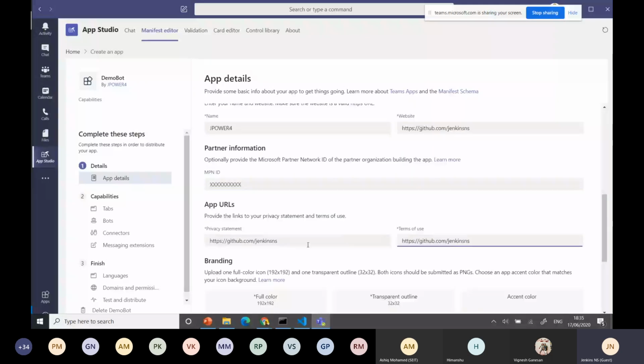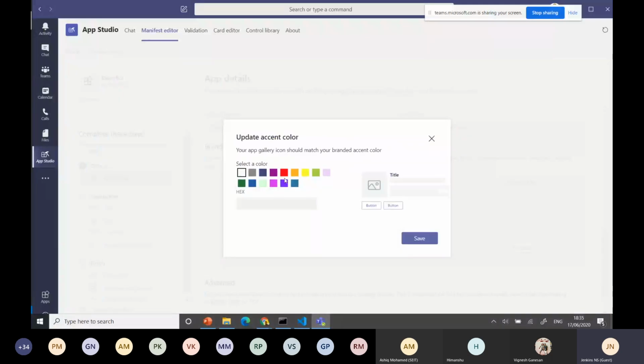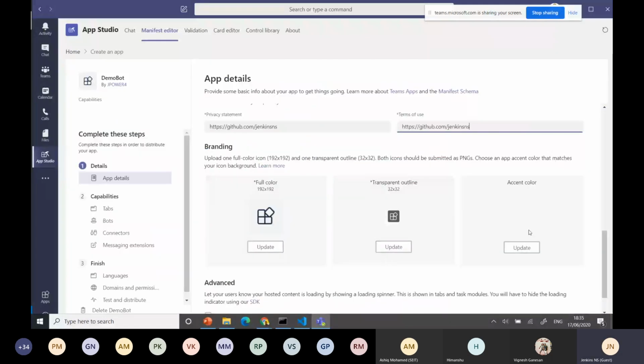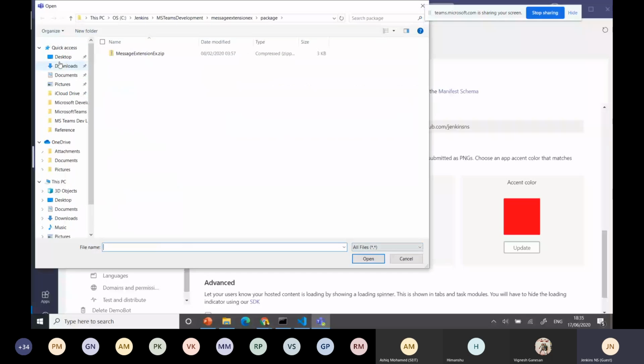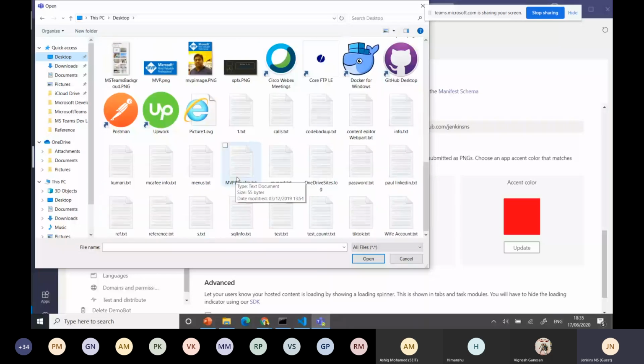You can brand the terms and private URLs. Here the icons, which icon you are planning: full color icon, or transparent outline, or accent color like that. You have to bring some different color for the background, and you can go for a transparent outline. For example, I can take any of these icons. One second.